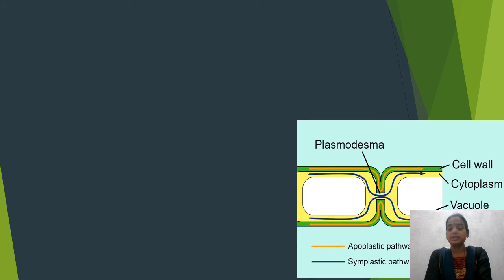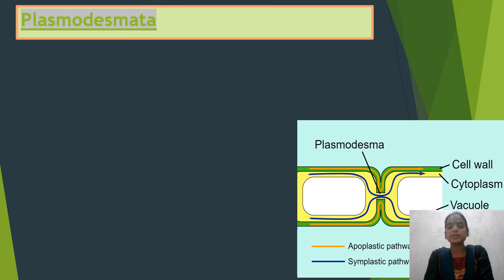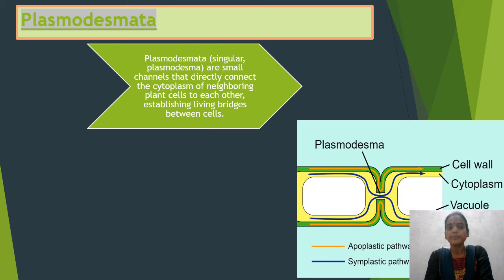Last but not the least, we'll be talking about the channels or pores that are present in the cell wall between two adjacent cells. These pores are known as plasmodesmata, or plasmodesma. These are small channels that directly connect the cytoplasm of neighboring plant cells to each other, establishing living bridges between cells.